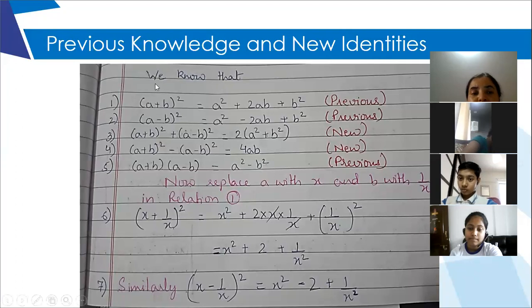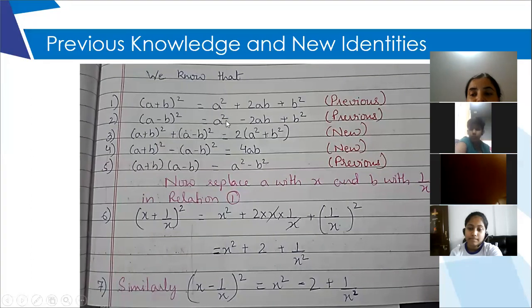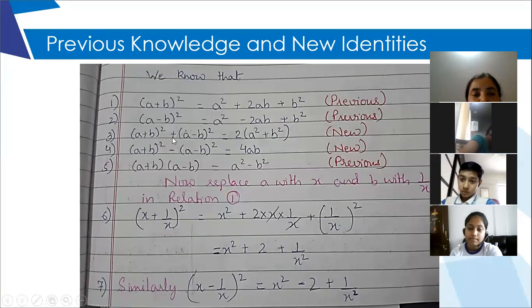This is your previous year's knowledge. And now for the third one, we will be adding identity 1 and identity 2. So let's see what will happen. The left side will get added with the left side and the right with the right. So (a plus b) whole square, and a plus sign in the middle, (a minus b) whole square.